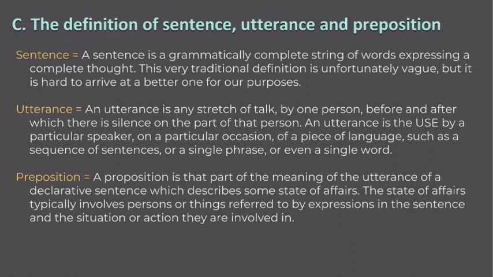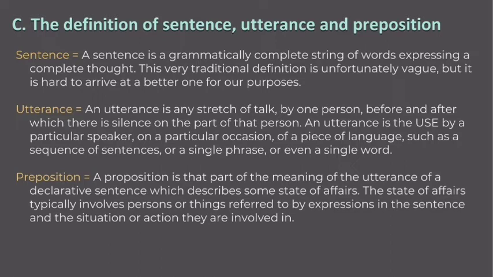C. The definition of sentence, utterance, and proposition. First, sentence. A sentence is a grammatically complete string of words expressing a complete thought. This is a very traditional definition, unfortunately vague, but it is hard to arrive at a better one for our purpose. Second is utterance. An utterance is any stretch of talk by one person before and after which there is silence on the part of that person.